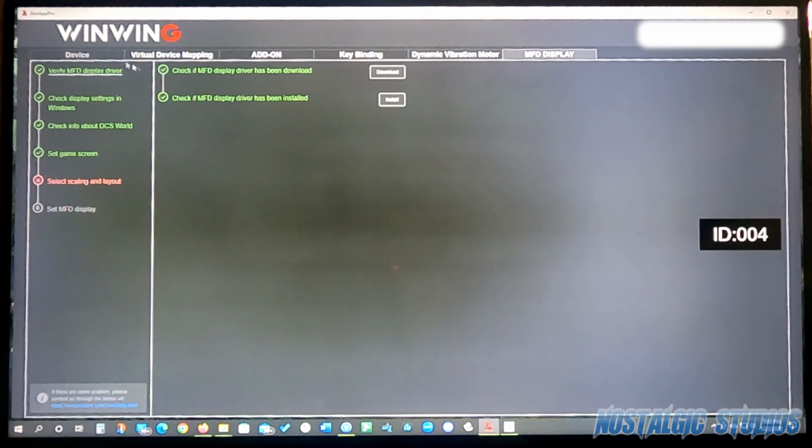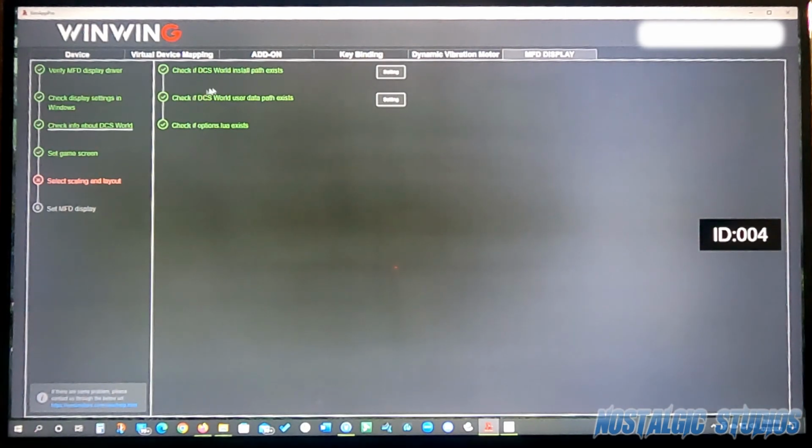Now, when they did the update, I came in here, these first two were already checked, and I think it's because these were already verified, so it kind of verified those for me. But if you do not have a display driver installed, they do have the download link and a way for you to install it. On the left-hand side here, you just click through these, click the links, makes it a lot easier.